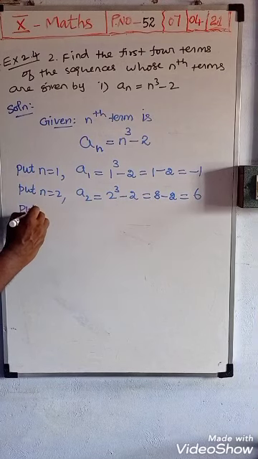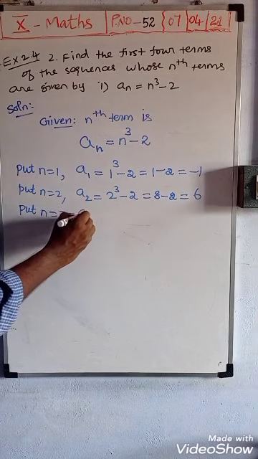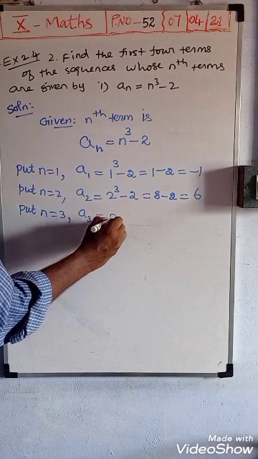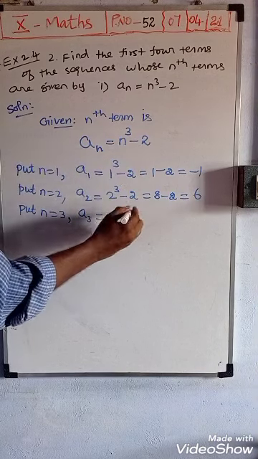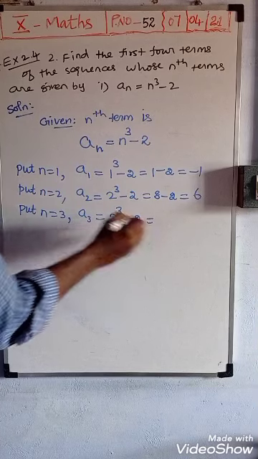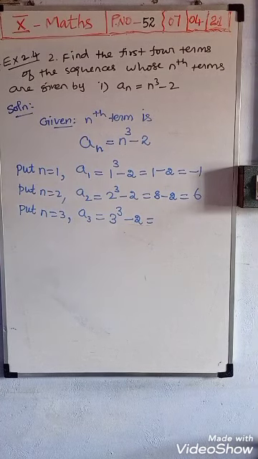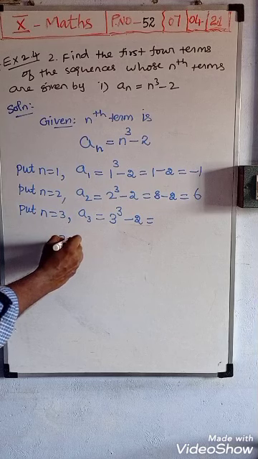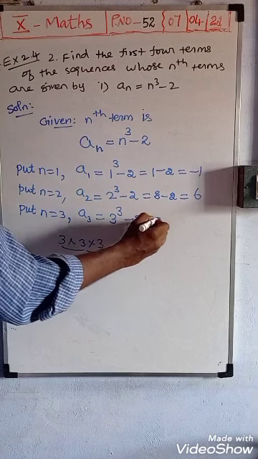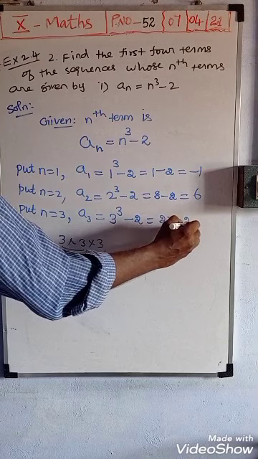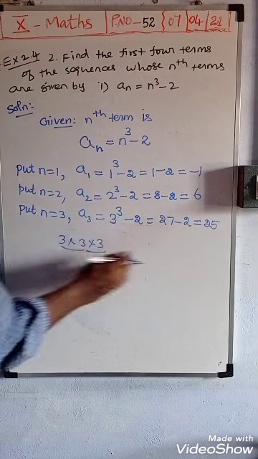Next put n is equal to 3. So A3 is 3 cube minus 2. Instead of n, 3. So here 3 you should multiply 3 times. So 3 into 3 into 3. 3 3s are 9, 9 3s are 27. So 27 minus 2 we will receive as 25.